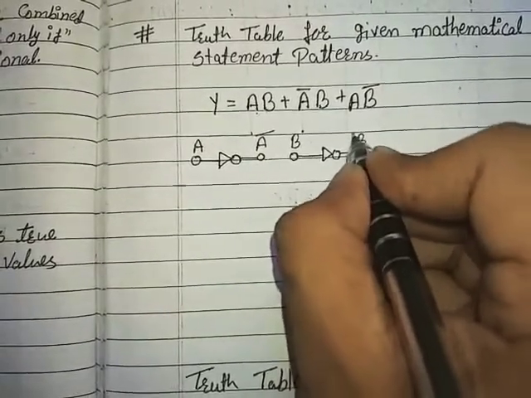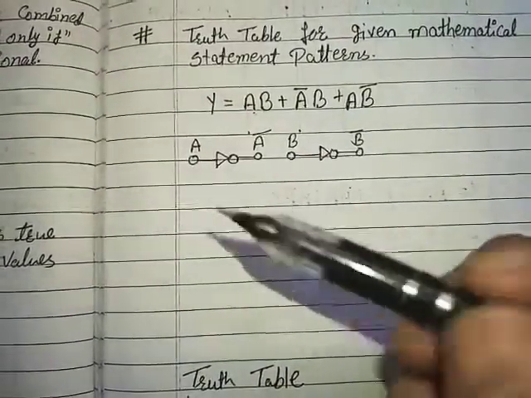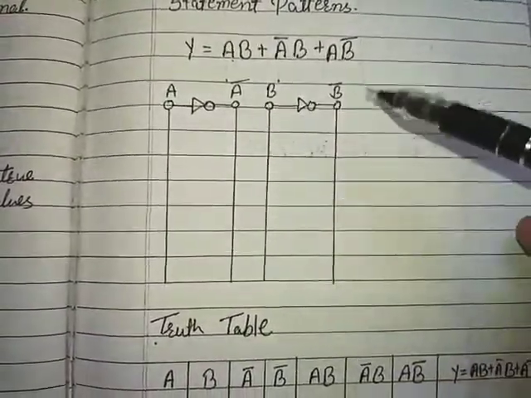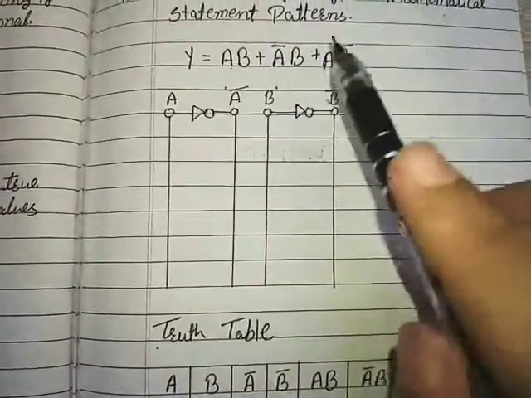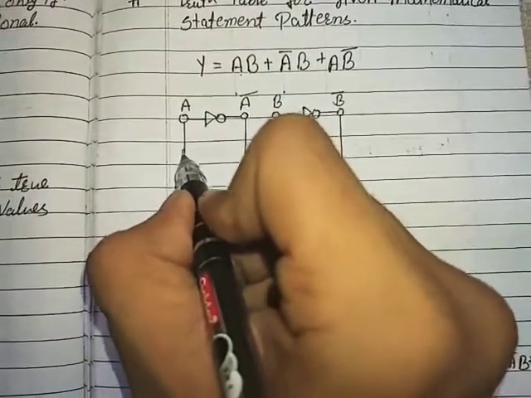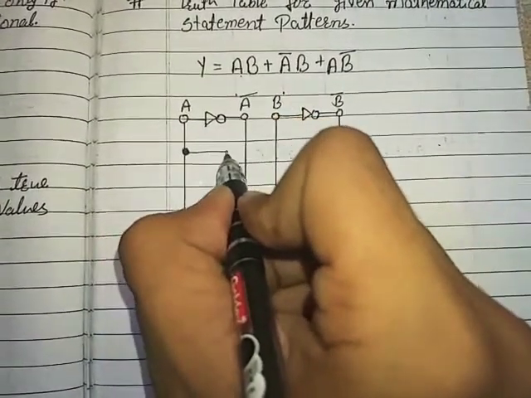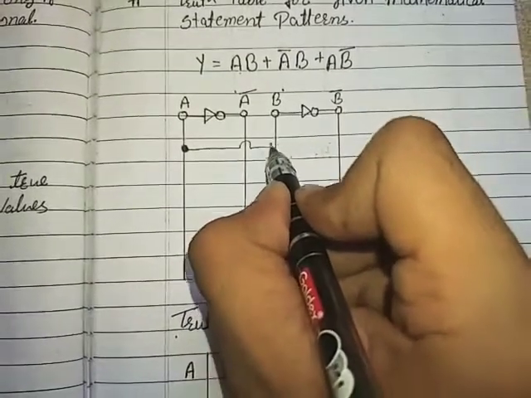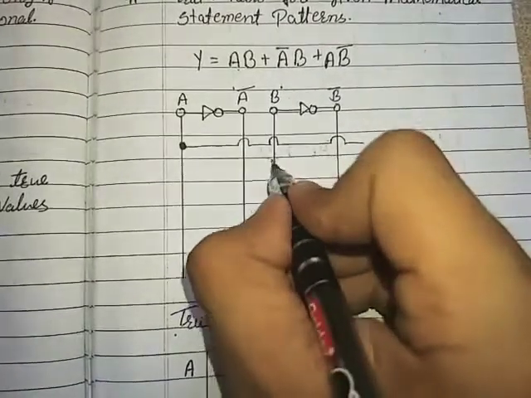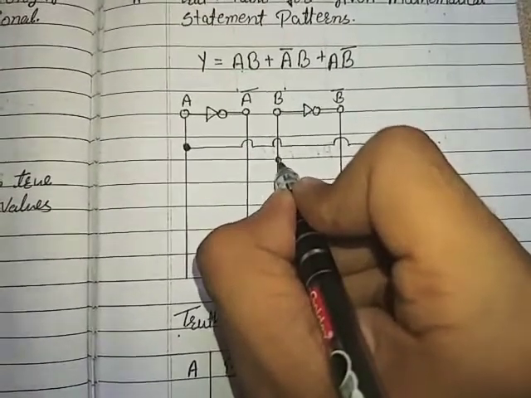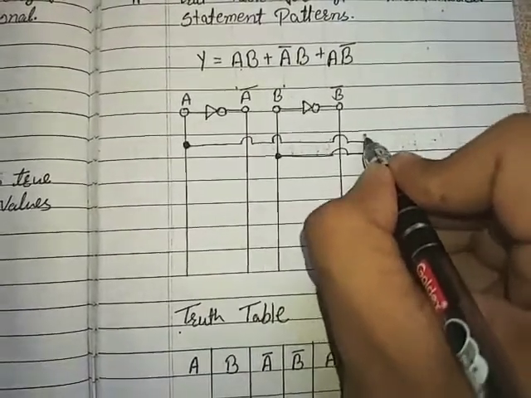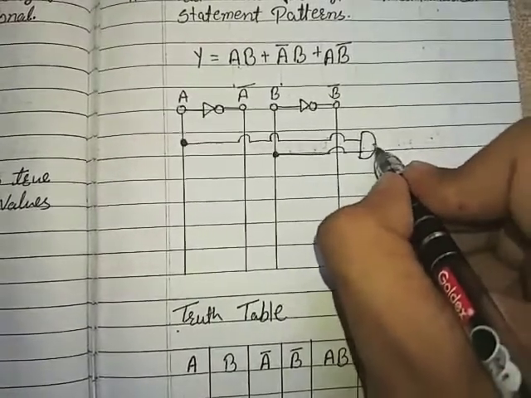b bar. Now I will draw the input lines. Here are the input lines through which we will take inputs for our gates. So first we have to perform a dot b. So here is a, here is b, and we will pass these inputs through an AND gate.